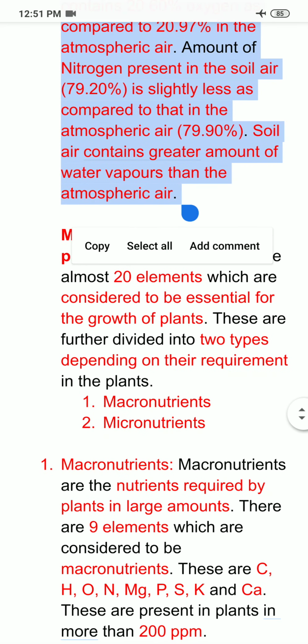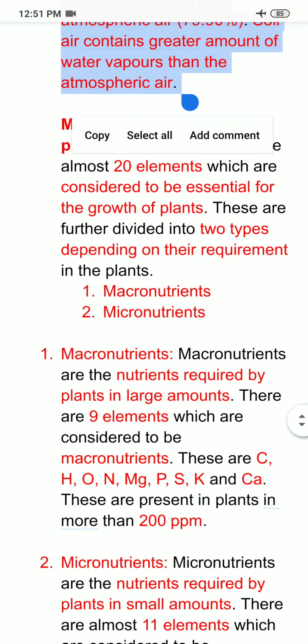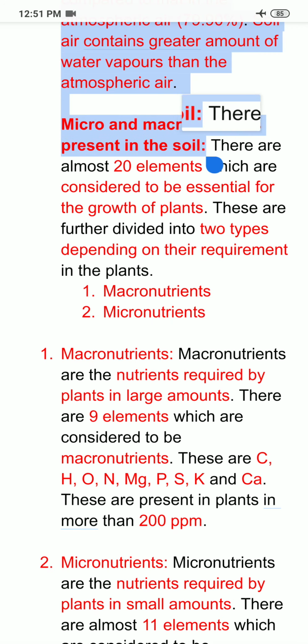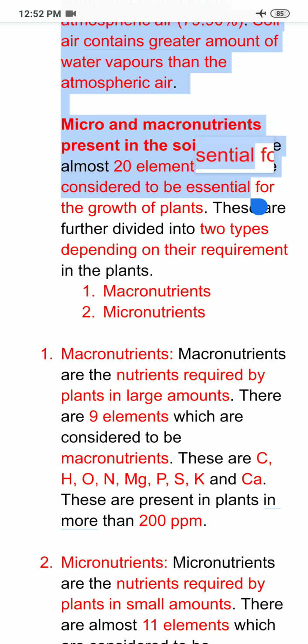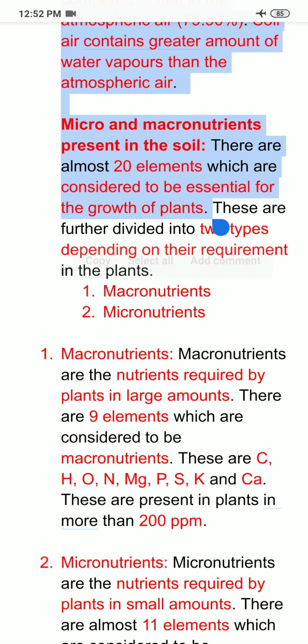So next I am coming to a little bit of discussion regarding micro and macronutrients present in the soil. Although they are inorganic material, they need to be discussed. There are almost 20 elements which are considered to be essential for the growth of the plant.